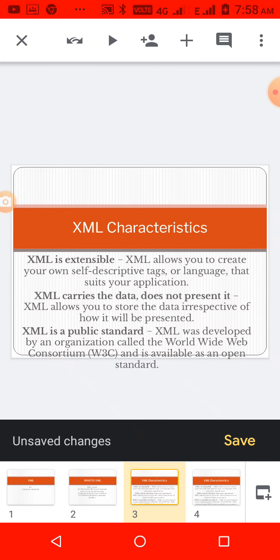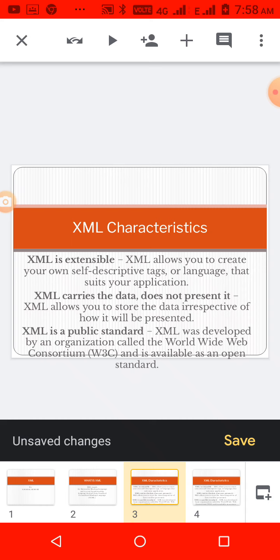What are the characteristics of XML? It is extensible. That is, by using XML, we can create our own descriptive tags which suit our application. Like a variable name, we can create a tag. According to the user's wish, we can create our own named tags.